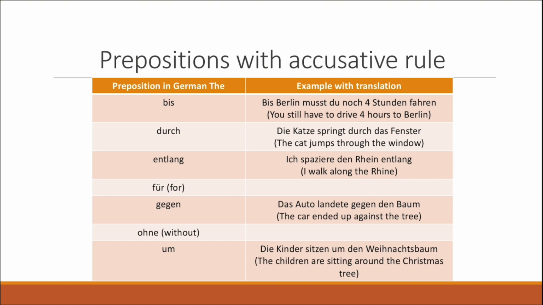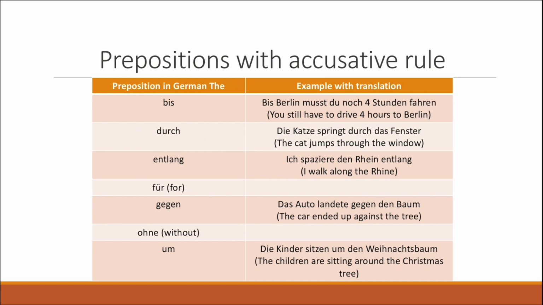And you can see how not every preposition we talked about is a preposition of place, but mostly we have prepositions of place, so they are the most important ones to know. In the next video, we're going to cover prepositions of time. However, let's consider the second example. Die Katze springt durch das Fenster. The cat jumps through the window. You can see here that we have the preposition durch, which means through, and we know that we're going to decline the article of the noun that we can see after the preposition. We know that we have to decline it to the accusative case.